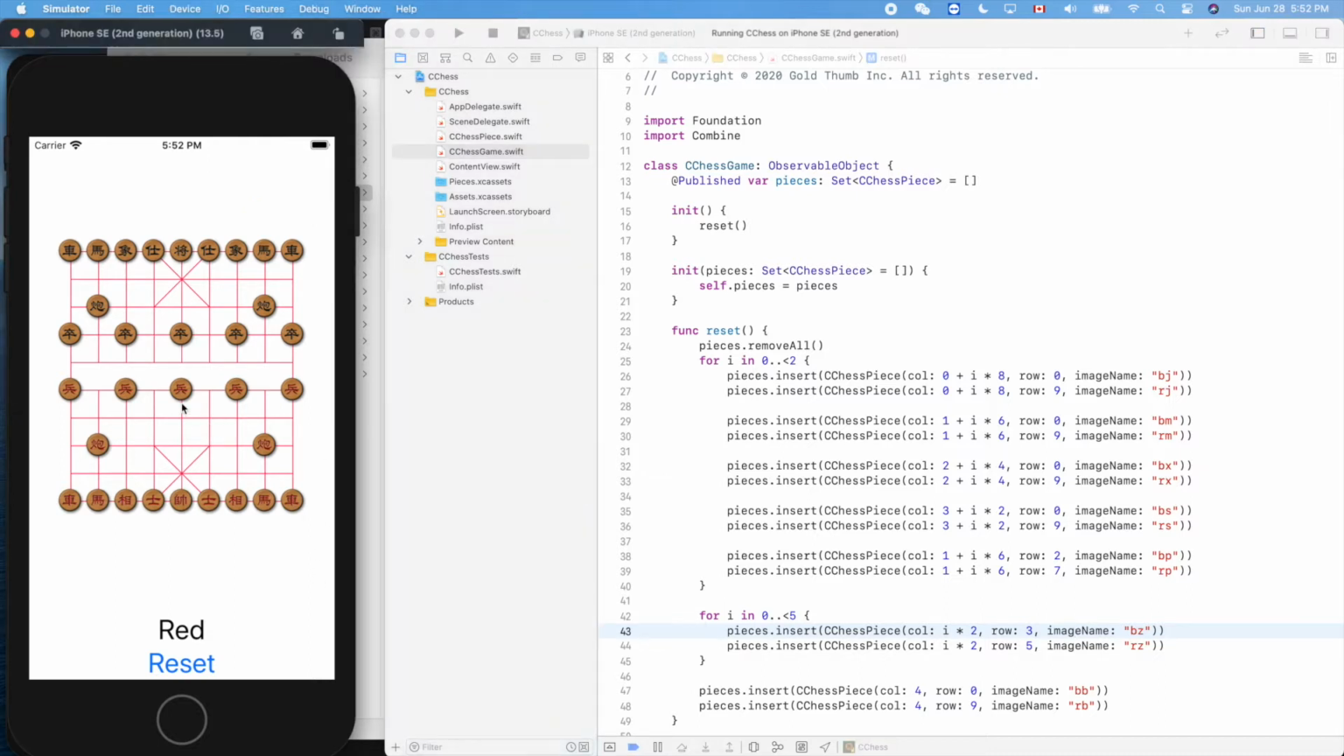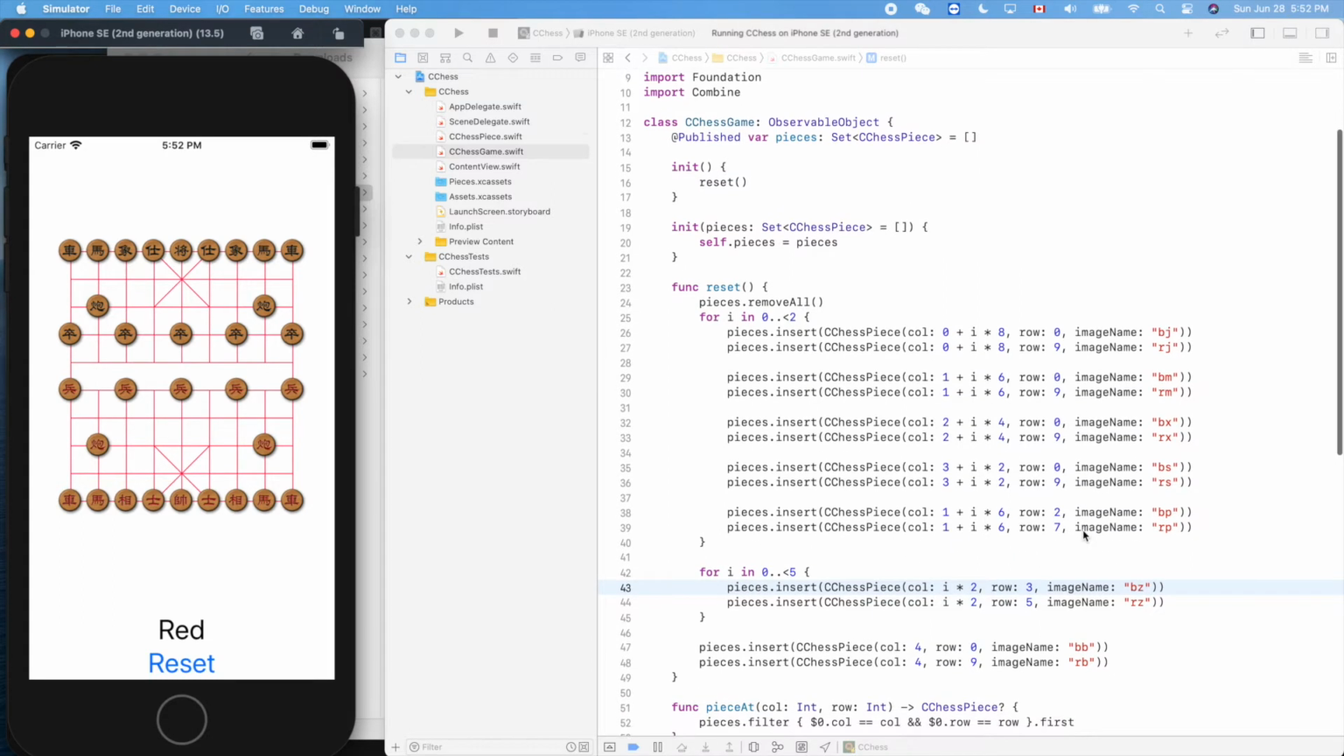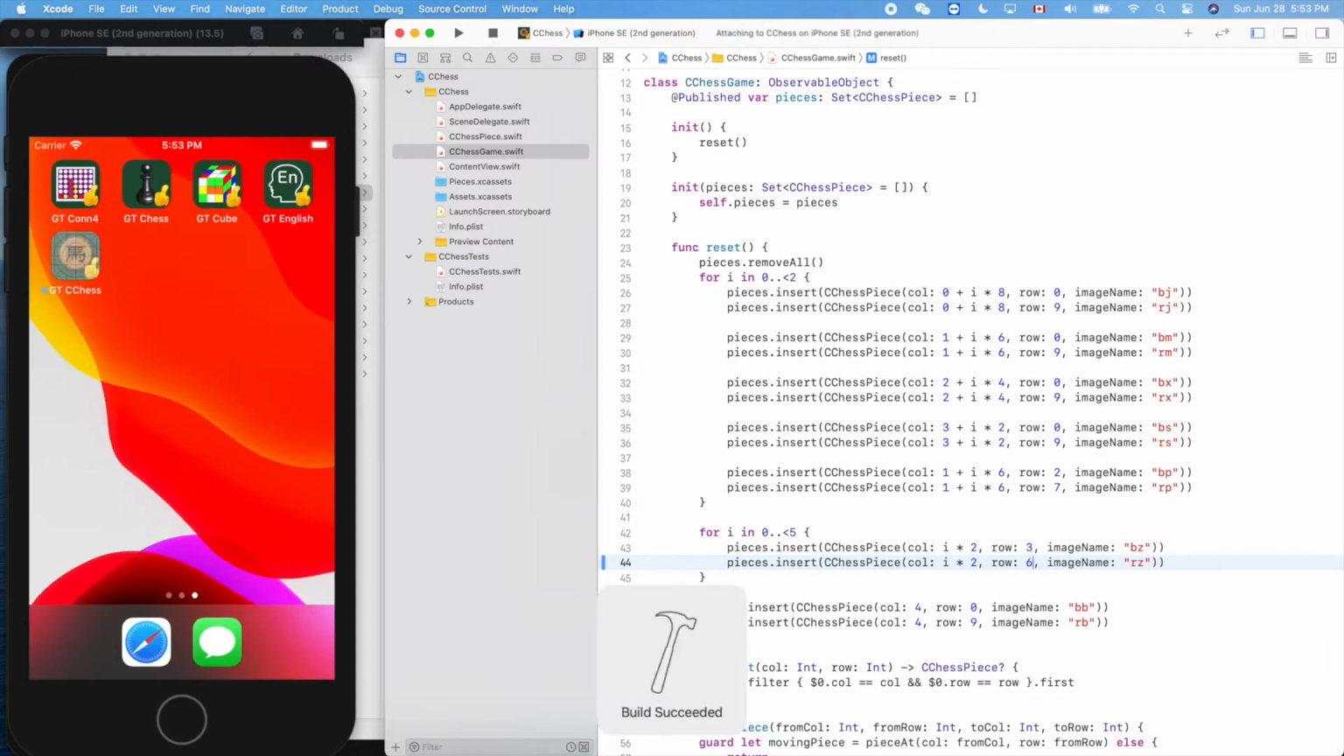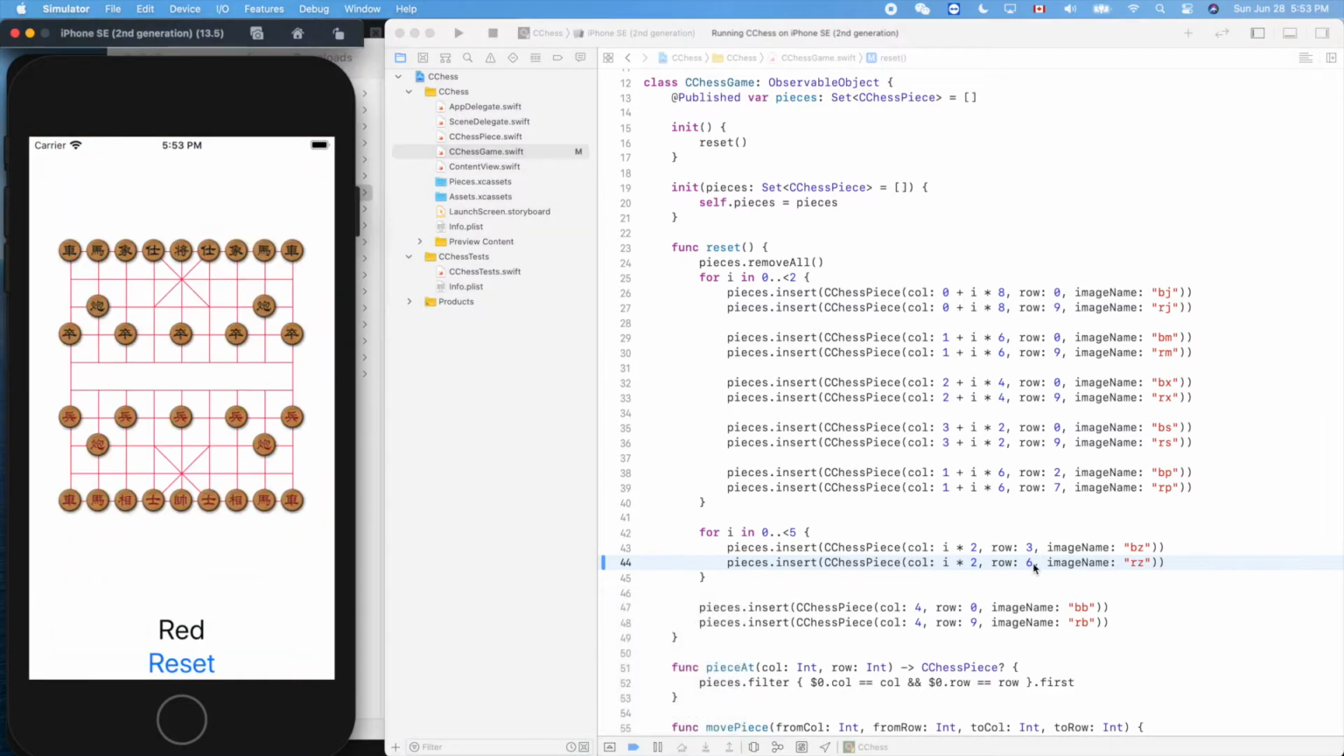The layout, the deployment of the pieces is wrong. This row of pawns, the red pawns, should be here. Sorry about that. So let's see, maybe it's, yeah, right. This should be 6, I guess. Okay, now they are in the original places.